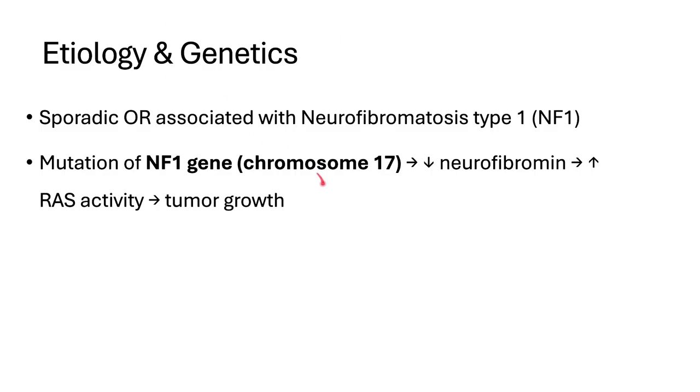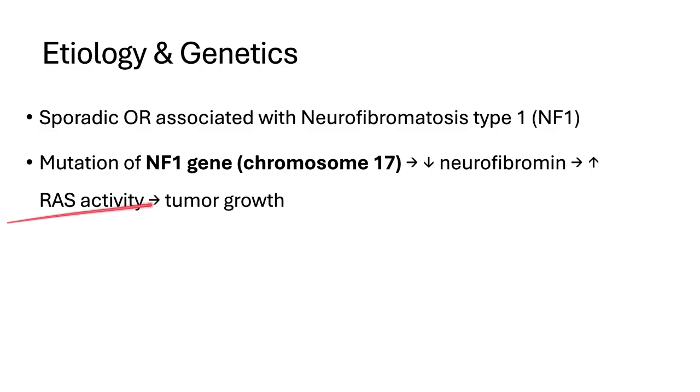So, what about the etiology and genetics? This is sporadic or associated with neurofibromatosis type 1. The schwannoma was associated with type 2 and this is associated with type 1. The mutation of the NF1 gene on chromosome 17 causes the reduction of neurofibromin. This will increase the RAS activity and it will cause tumor growth.